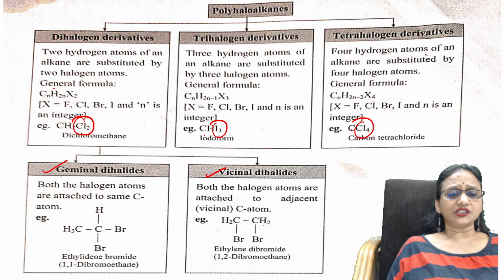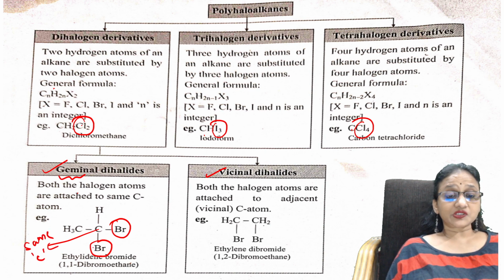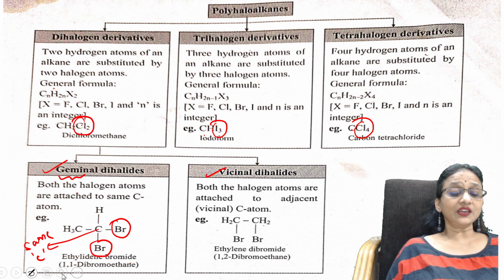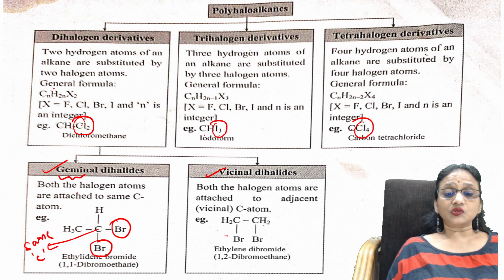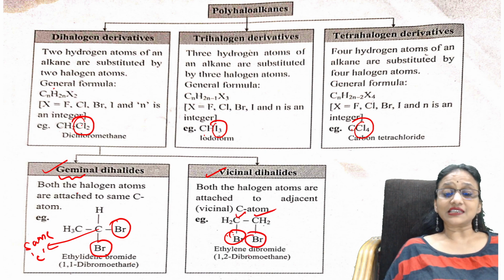So simple. Geminal means both the halogen atoms are present on the same carbon atom. When they are on the same carbon atom, we call this ethylidene. Vicinal are those where the halogen atoms are present on separate carbon atoms. Then I call this ethylene.